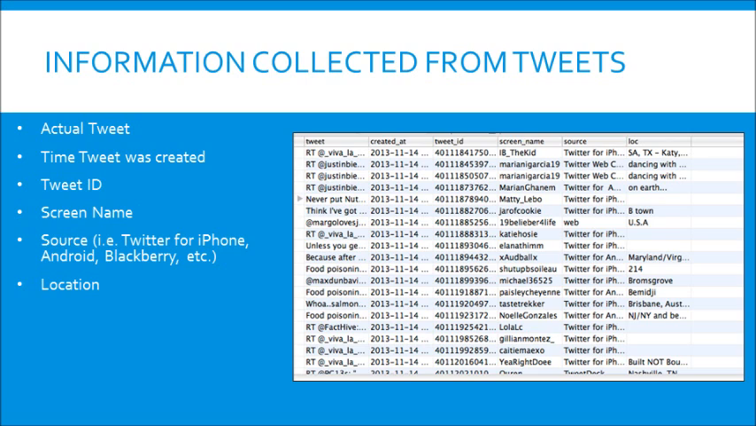This is just the information we chose to collect from the tweets. For our project, we chose to collect the actual tweet, the time the tweet was created, the tweet ID, their screen name, the source, whether it came from Twitter for iPhone, Android, BlackBerry, things like that, and the location of the tweet. Of course, this location was not exactly the location of the tweet, it's just whatever the particular person inputted as their location, but there is also a way that you can get the coordinates of the tweet if you research it.